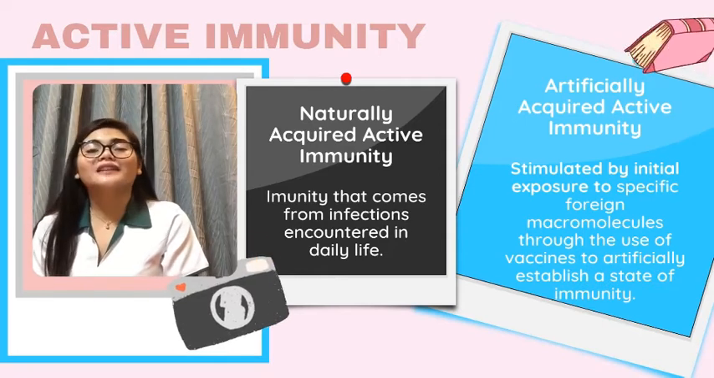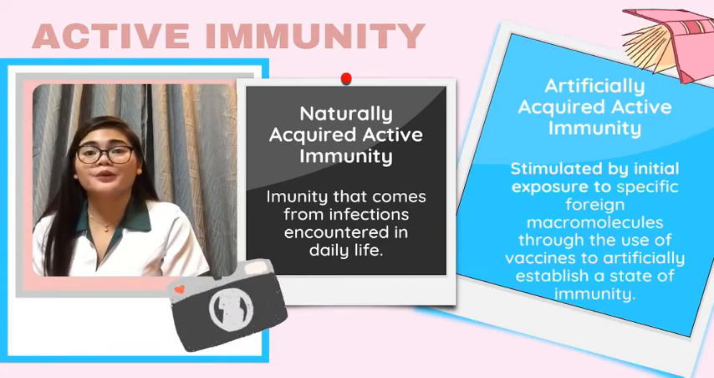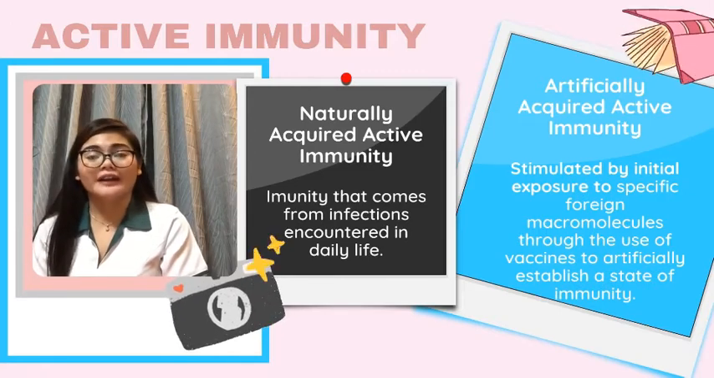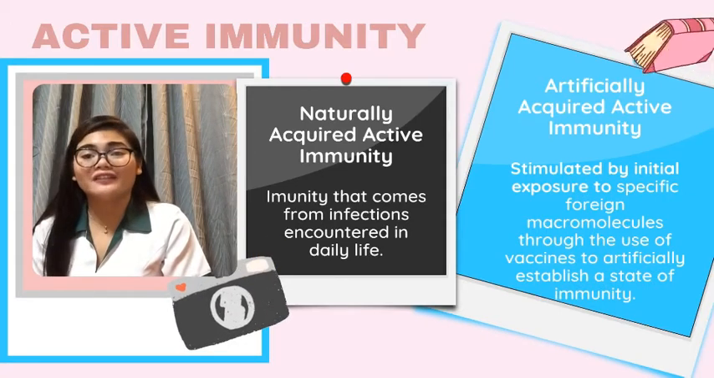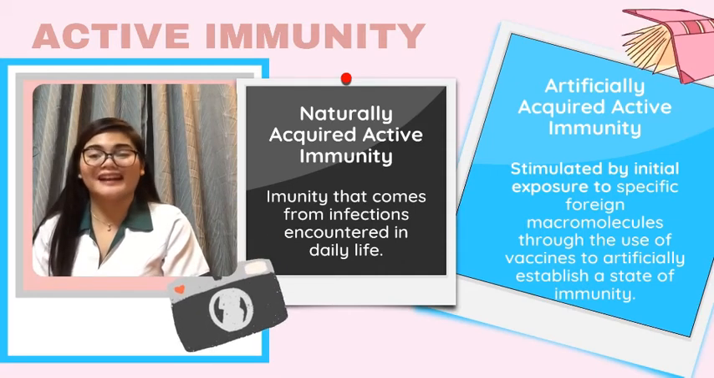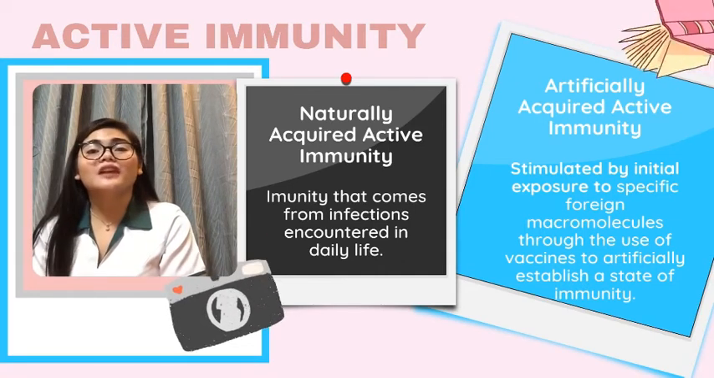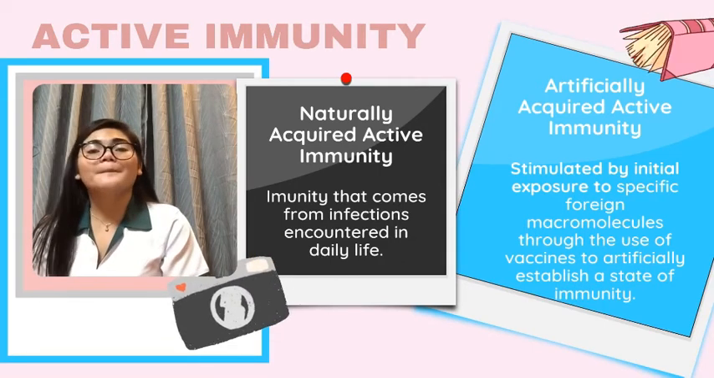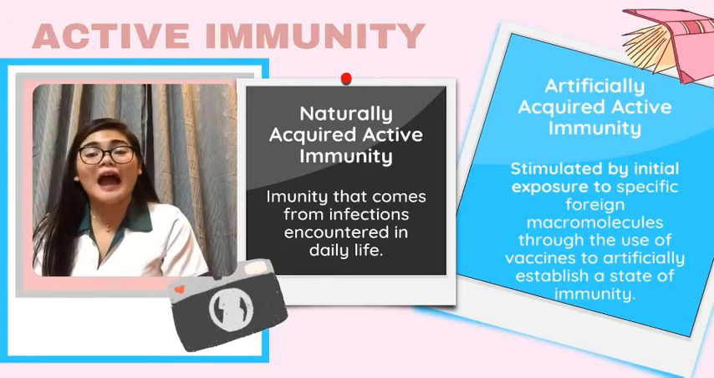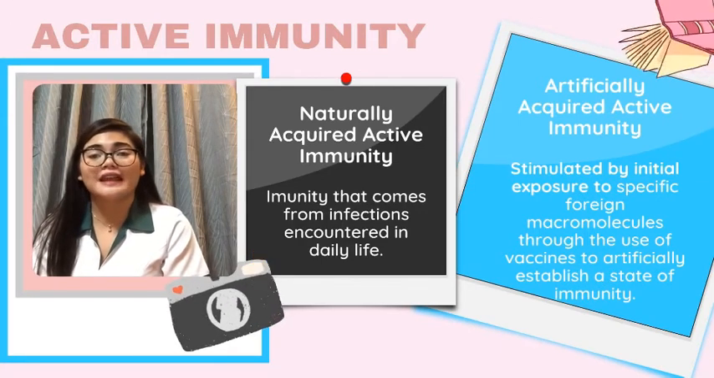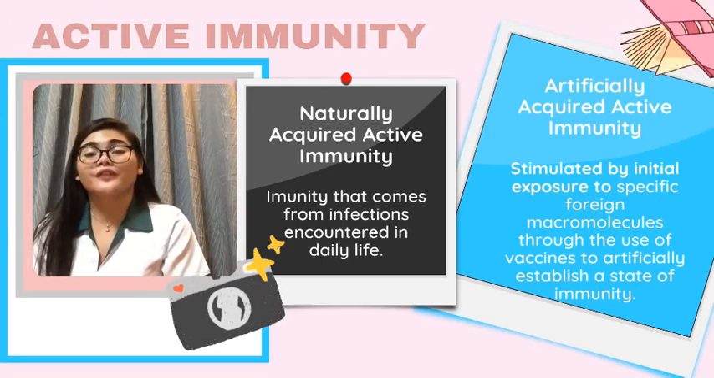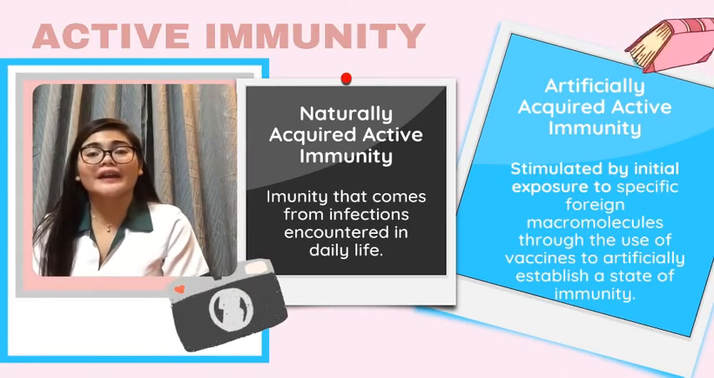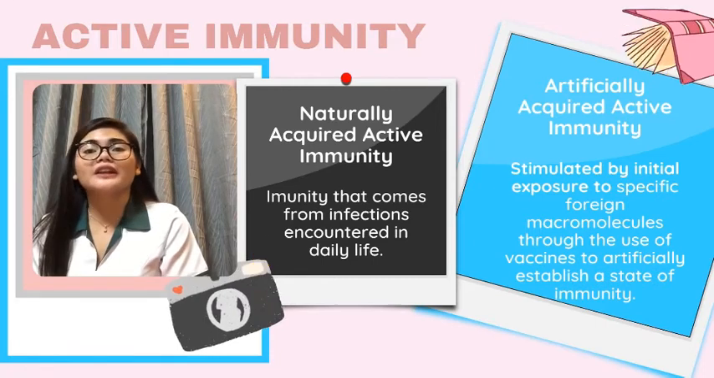There are types of specific immunity. First is active immunity. In active immunity, antibodies are produced from the individual's own immune system in response to a foreign antigen. Under active immunity is naturally acquired active immunity, which is immunity that comes from infections encountered in daily life. An example of this is an individual who recovers from a first case of measles and is immune to further infection.